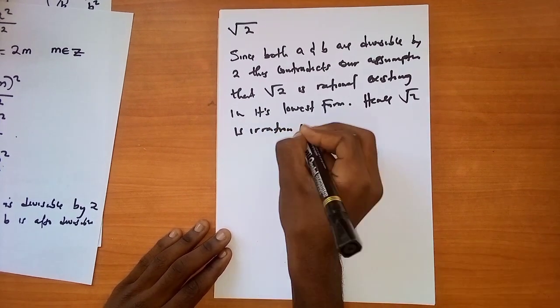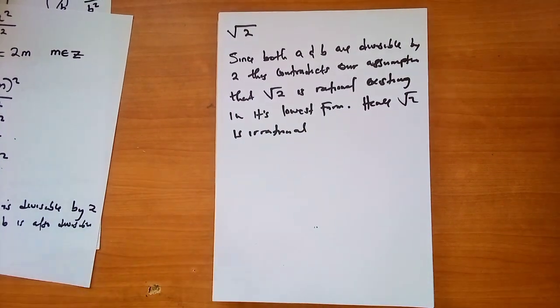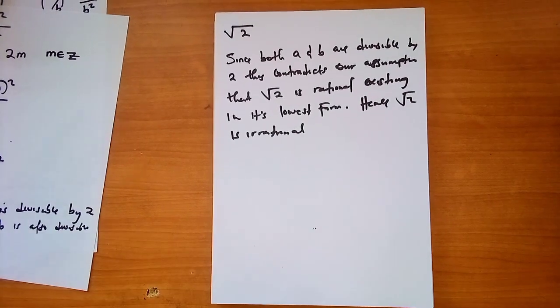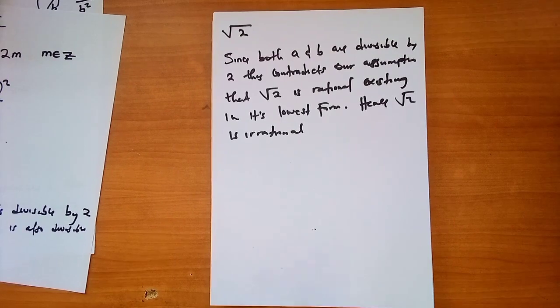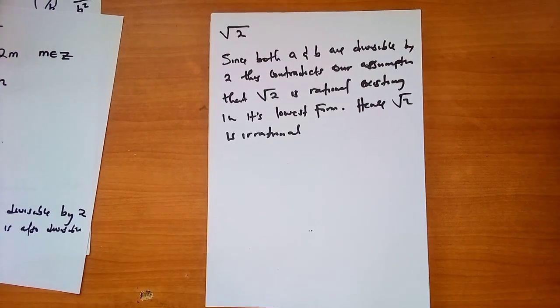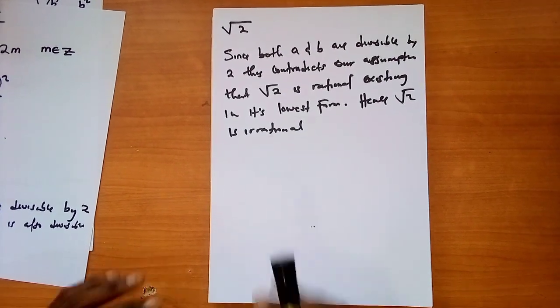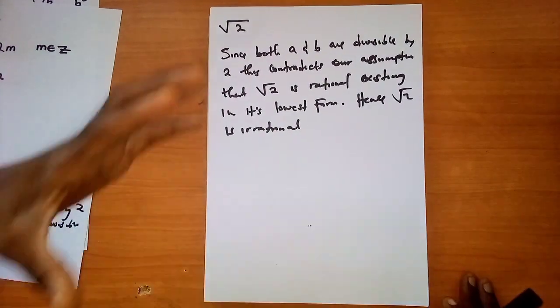Because remember what we said in the previous video, that for something to be regarded as rational, it should meet all the conditions, okay? All the 3 conditions, it should meet them. But this one does not meet one of the conditions. And if it does not meet one of the conditions, then we regard it as what? As irrational. But on this part, I simply don't want to limit you to use my words.